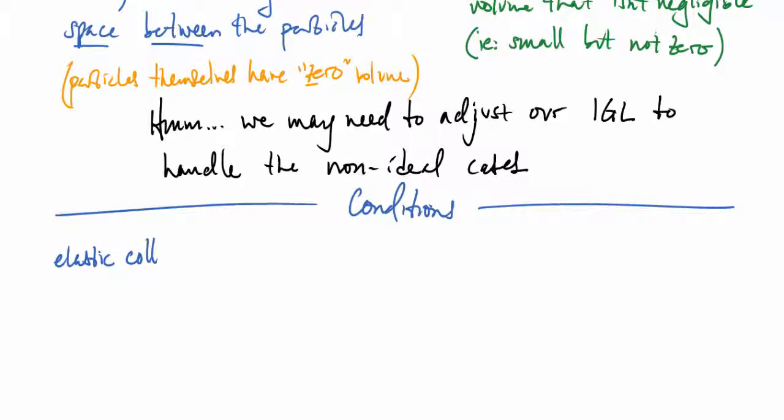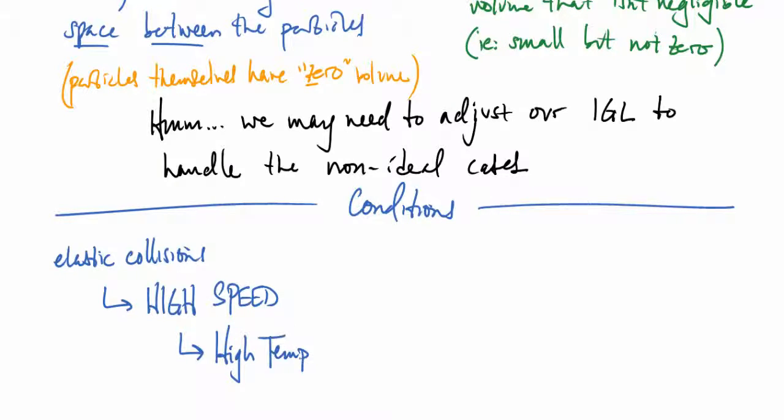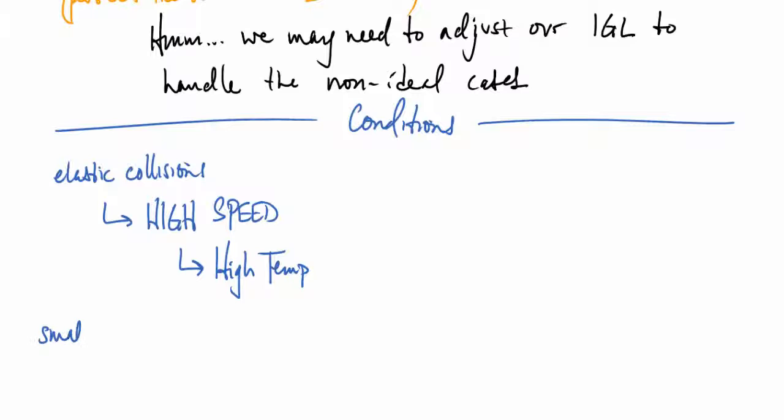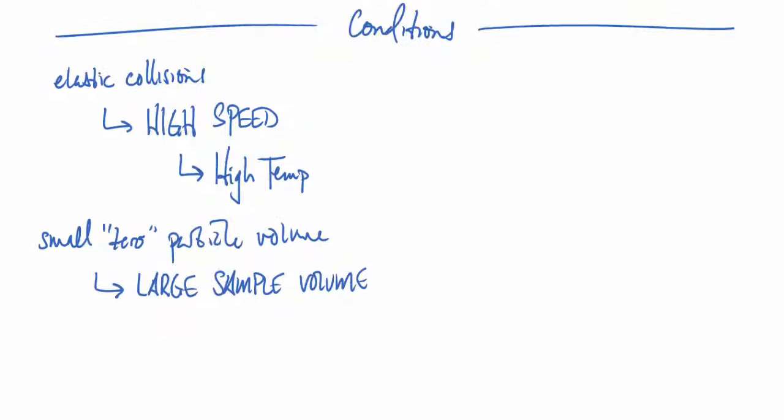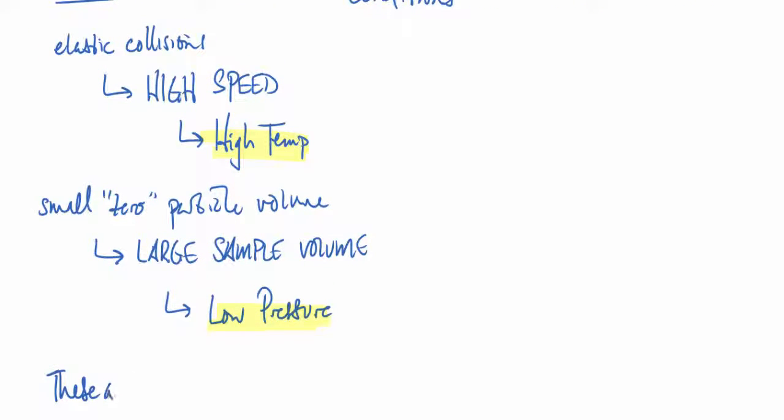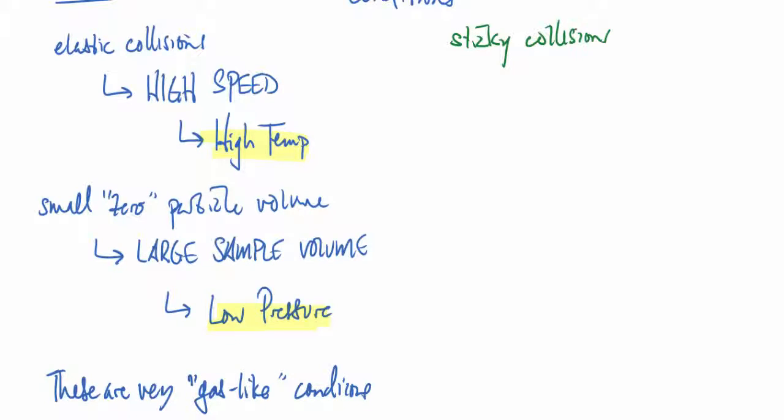On the left-hand side here, we have the elastic collisions, which seem like they would come from high-speed particles, which would come from high temperatures. So high temperature looks like it would be good for the ideal gas law. Also, small or zero particle volume. That means the sample volume itself should be comparatively large, and the pressure should be low. So when we see high temperature and low pressure, we're usually looking at a scenario where our ideal gas law could be very useful. These are very gas-like conditions.